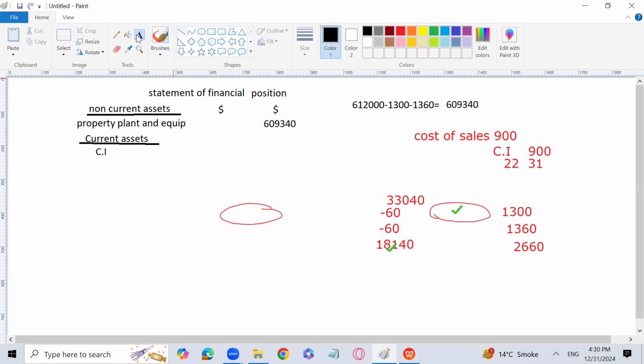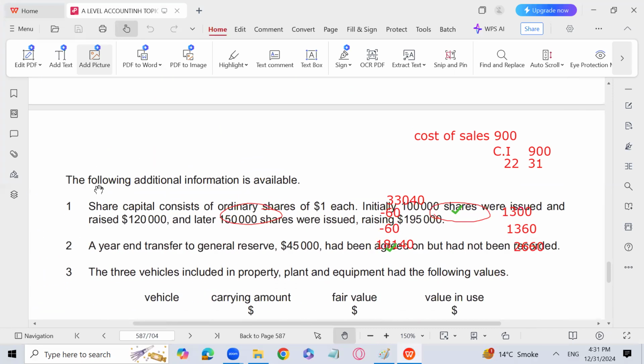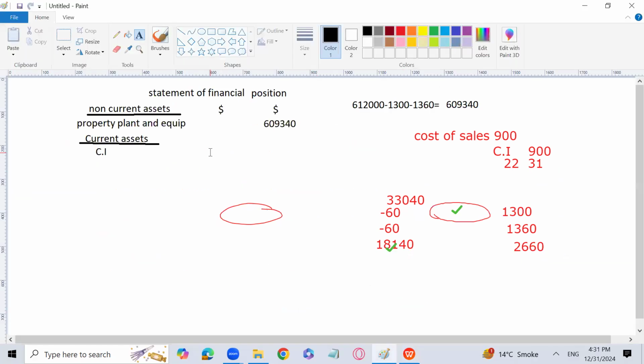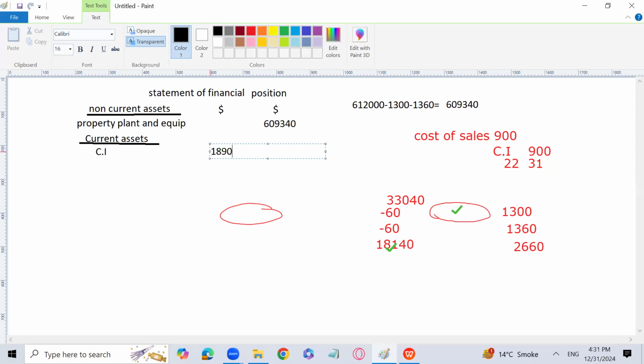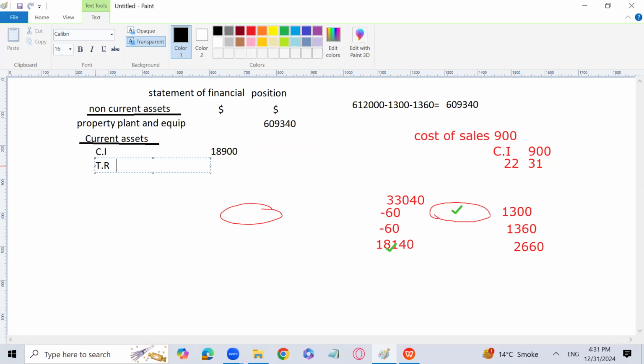So closing inventory, we have to subtract 900 from closing inventory. Then we have to go for the inventory valuation because that is 18,900. If you just look at the question, inventory is given as 19,800. But it is given in the additional information that the correct value is 18,900. So we have to write 18,900 actually because the value of the closing inventory has been decreased because of some incident, because we have written it incorrectly. So we need to decrease the inventory. Decreasing the inventory will also affect the retained earnings, my dear. 900 has come from there actually. This is the difference of the 900.